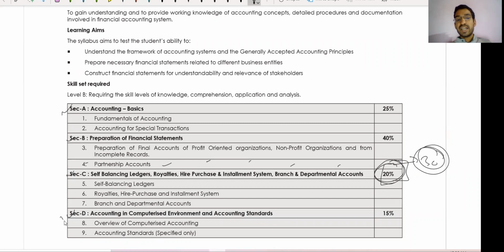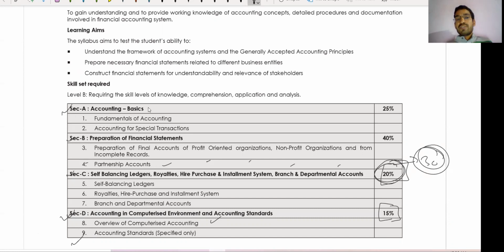Then you need to come to section D. Section D is 15 marks. With the optional, it will sometimes be 25 marks in the exam. It is a theoretical overview of computerized accounting. It is a theoretical portion, and accounting standards, yes, a little bit of accounting standards. So guys, first I would like to suggest section C, then section D, then you need to come to section A.